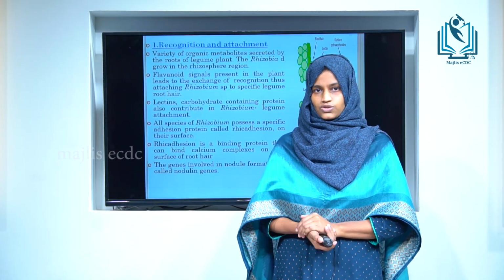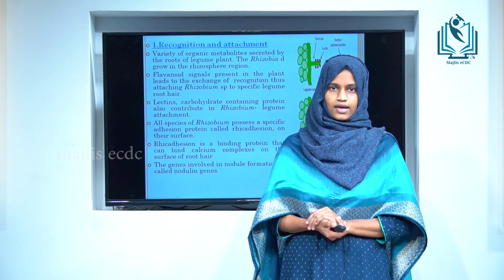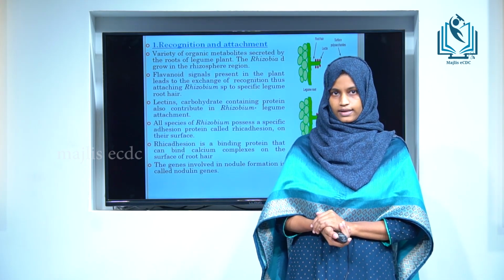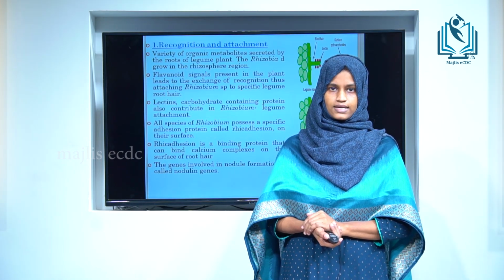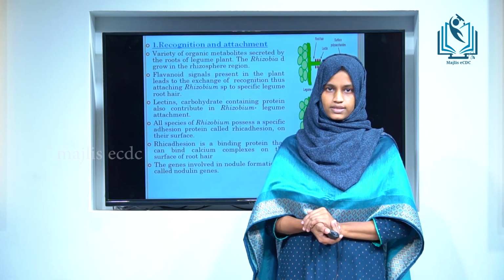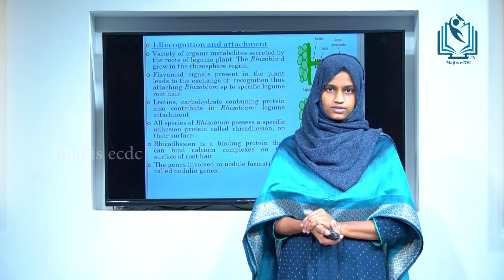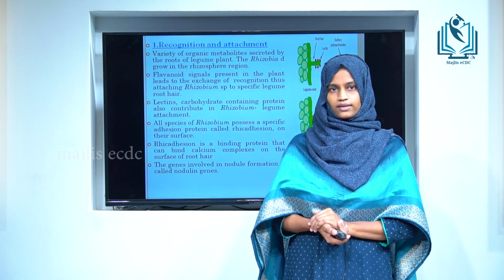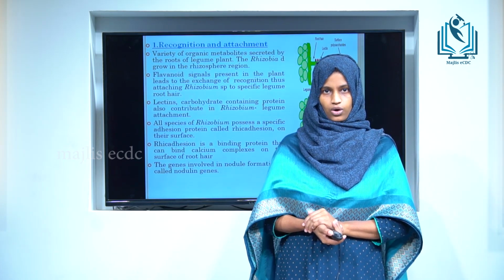Then the Rhizobium bacterium produces a specific protein called rhicadhesin. It is a binding protein which can bind with the calcium complexes present on the root surfaces. Then the genes involved in the nodule formation are called nod genes.